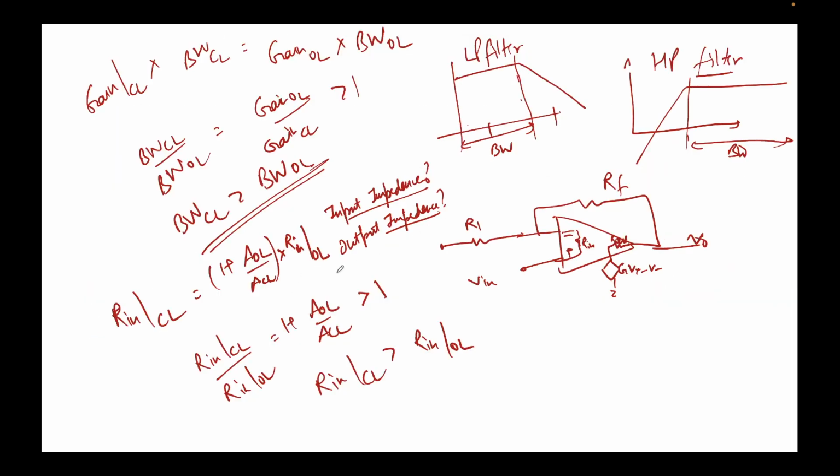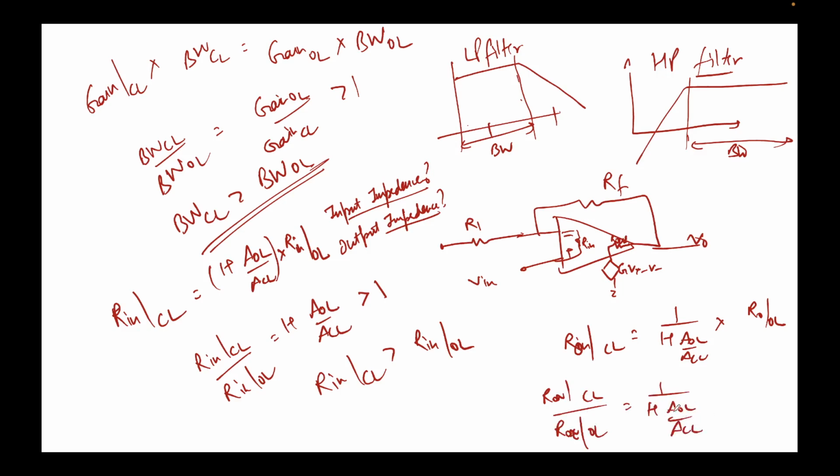Similarly, there is an expression for R out of closed loop, which is equal to 1 upon (1 plus AOL upon ACL) times R out of open loop. Again, you can simply say R out of closed loop divided by R out of open loop is equal to 1 upon 1 plus AOL upon ACL, and since this quantity is always greater than 1, this ratio will always be less than 1, because the denominator will always be greater than 2 in this case, at least.